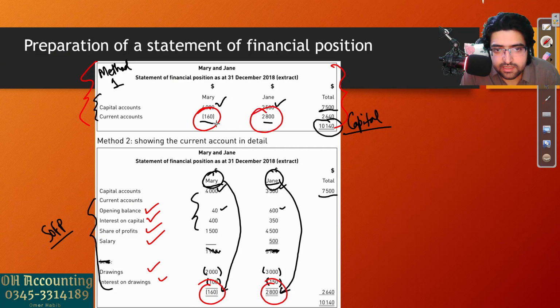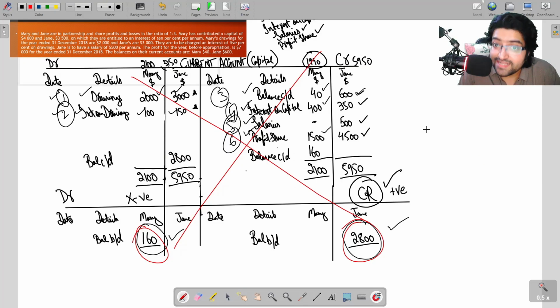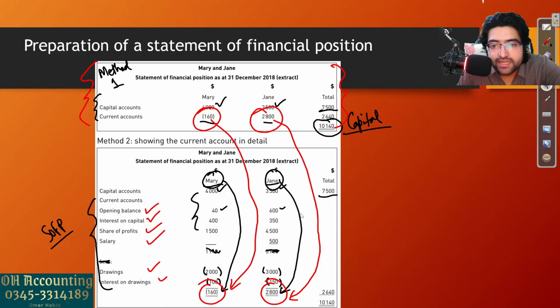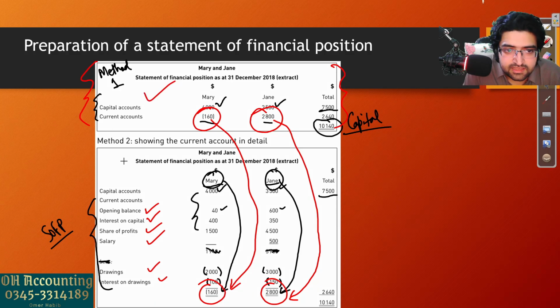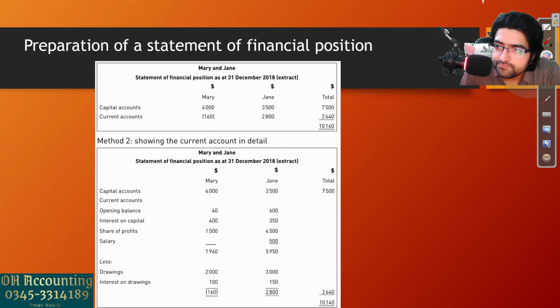Okay, as you can see, the balances are the same using both methods, because both methods are going to get you the same result. It is just a different way of doing the same thing. The important thing is, it's not your choice. You cannot decide that you want to make a current account or not. The examiner will tell you. If they ask for a current account, you will make the current account and just put the final balances here, like in method 1. Okay? If the examiner tells you to prepare the current account within the SOFP, then you will use this method number 2. So it depends on the examiner, not you. I think let's move on.